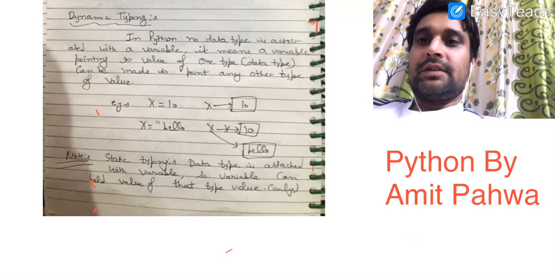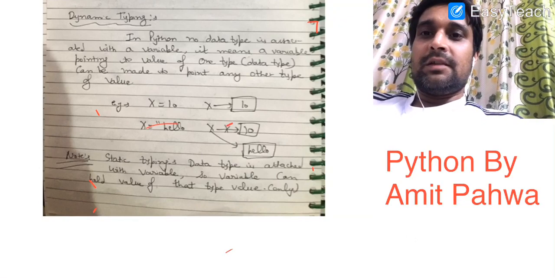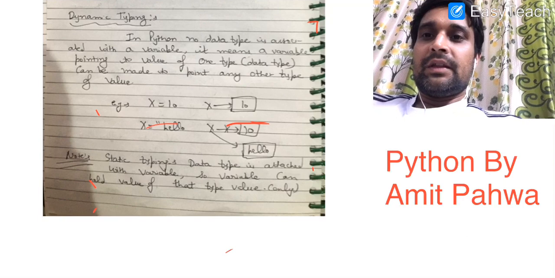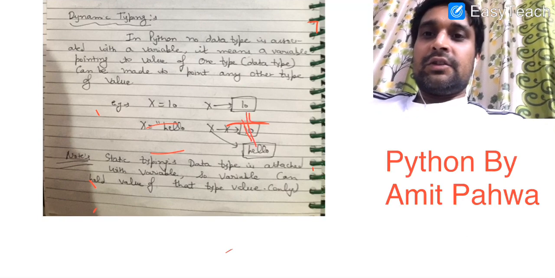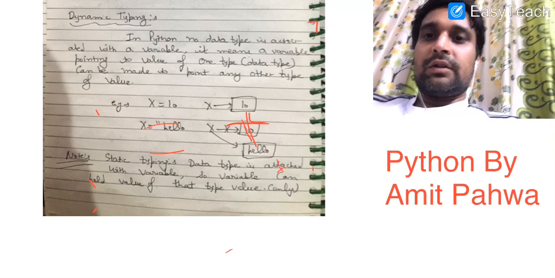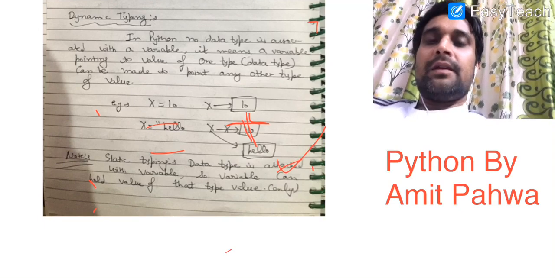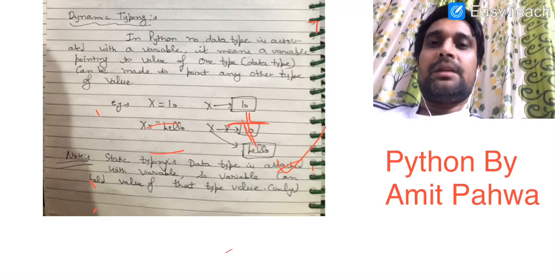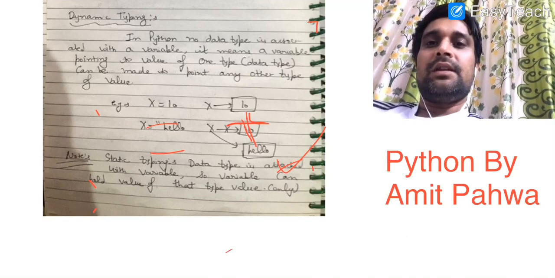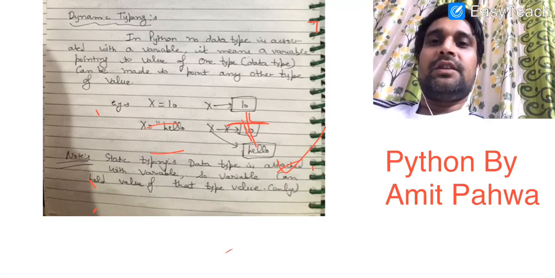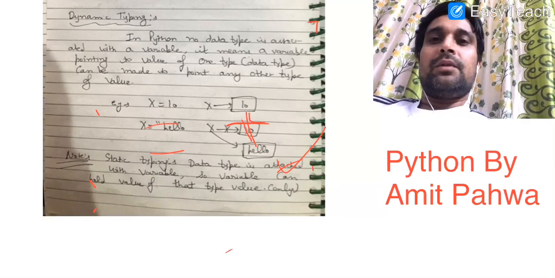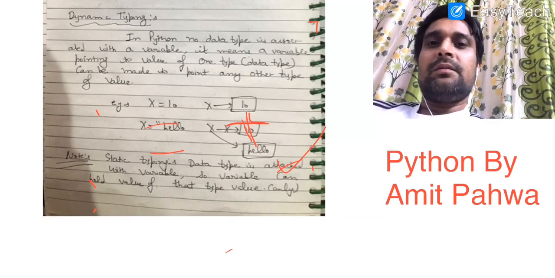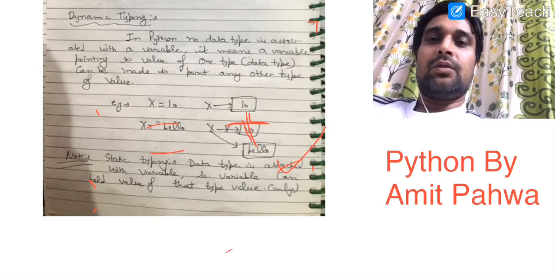Now here you can see the same example, x is equal to 10, x is a label pointing to a location where 10 is saved, then we write x is equal to hello. Now the link with 10 is discontinued and x is pointing to a location where hello is saved. In C++ or C, we use the concept of static typing. It means whenever we create a variable, we also define its data type, so the variable can hold a value of that particular type only. But it is not the case in Python. Python supports the concept of dynamic typing. I hope you understand.